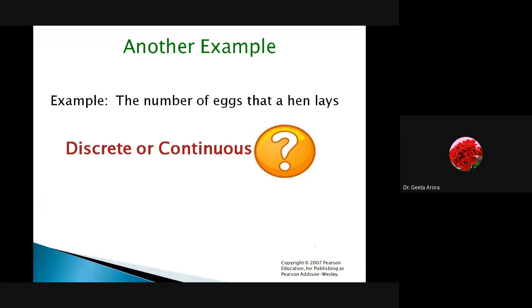Let's see what others are saying. I think most of you are saying discrete. Discrete, correct. I admit it is discrete, because if I say that today my hen has given me 1.5 eggs, it's not possible. So that's why we are saying discrete. For continuous, we would be talking about a hen giving an average of 4 to 5 eggs, and that would be okay. But still, it is not possible to have a 4 and something lying over there. It's either 4 or 5 or whatever the hen is giving us.